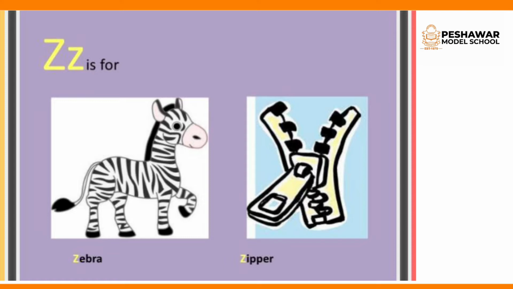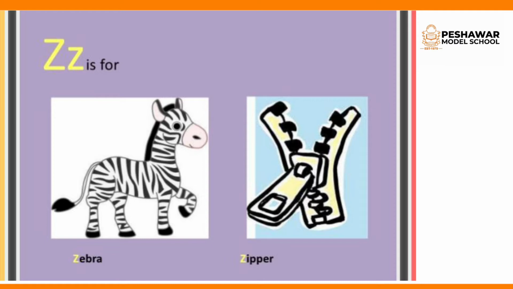Look at the first picture. What is this example? This is zebra. So here in zebra, what is the initial sound? The initial sound is Z and the final sound is A. So it becomes zebra.